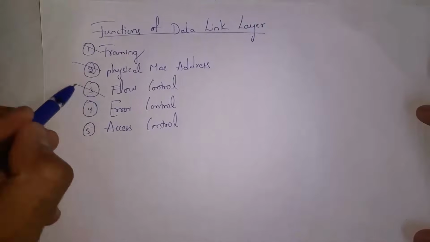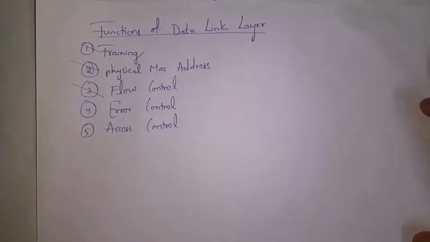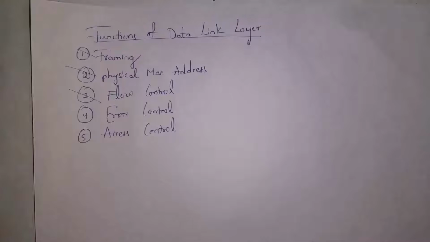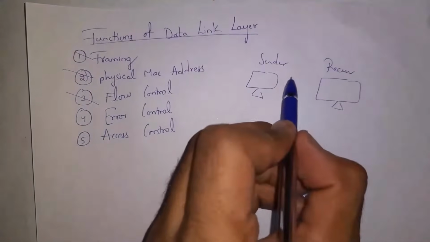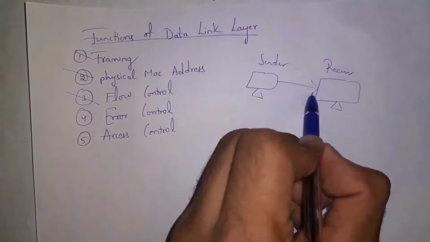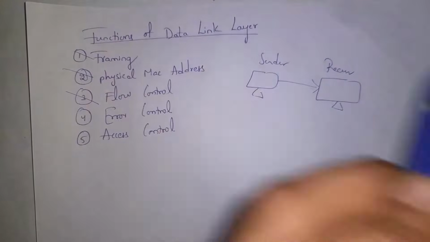And the third one is flow control. As for example, in your college, there is one below average student and the principal says to prepare him 10 subjects in one day. As an average student, that person cannot prepare 10 subjects at a time. It is a burden for him. In the same way, flow control means at whatever speed the receiver can receive data, at that speed the sender must send data.